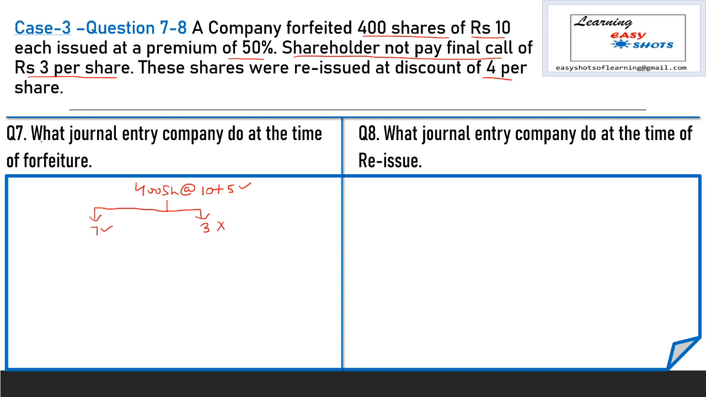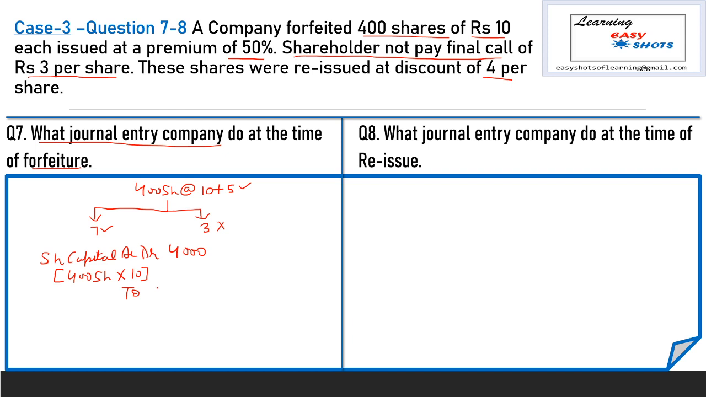Now question number 7 is, what general entries does the company do at the time of forfeiture? Now when we do the forfeiture entry, then share capital account is debited with the called up amount. Here the called up amount is 10 rupees. So share capital account debit, number of shares are 400 and called up amount is rupees 10 per share, so 4000. Now the premium account is not considered because the shareholder paid the premium and it is transferred to securities premium reserve account. So in credit side, first we write that installment which is not paid by the shareholder.